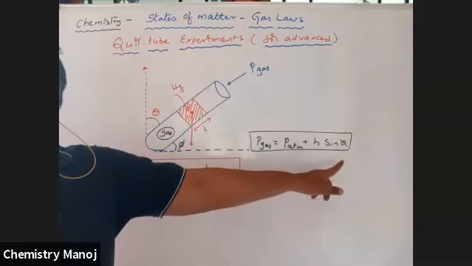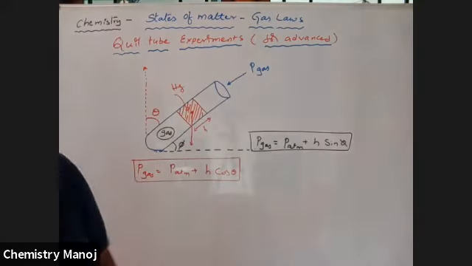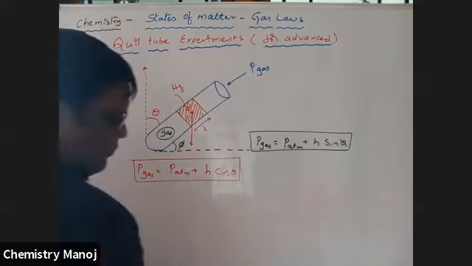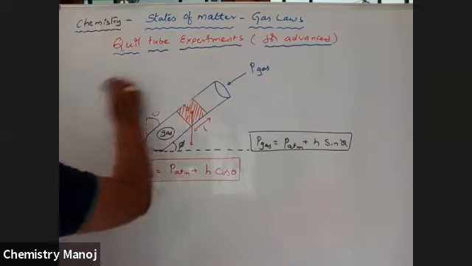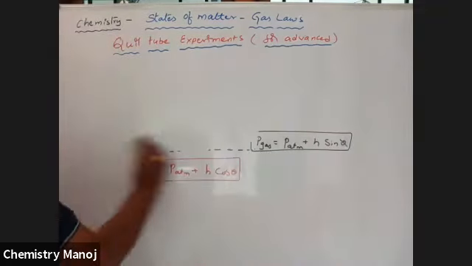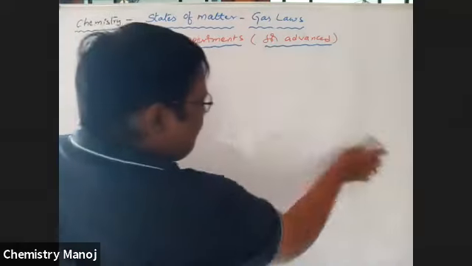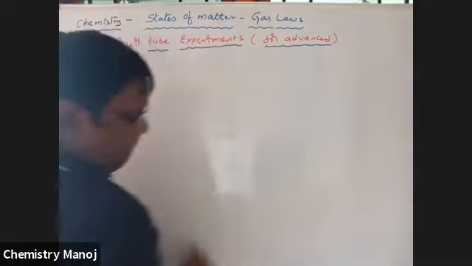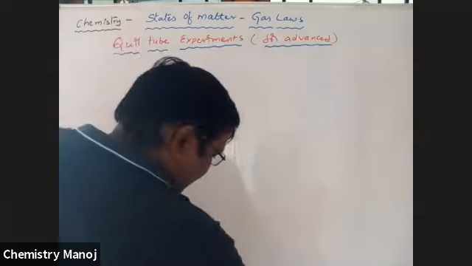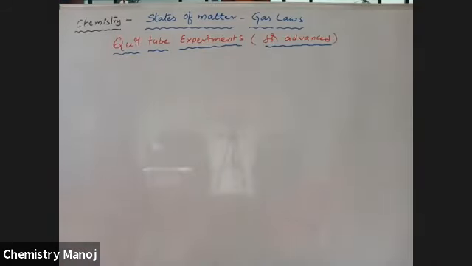With horizontal sin, with vertical cos, apply it. Now, take a problem based on these conditions.